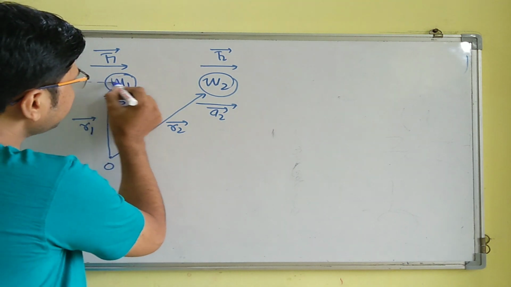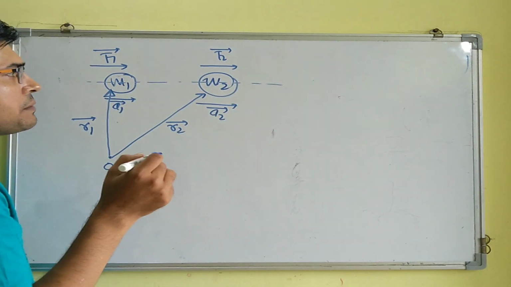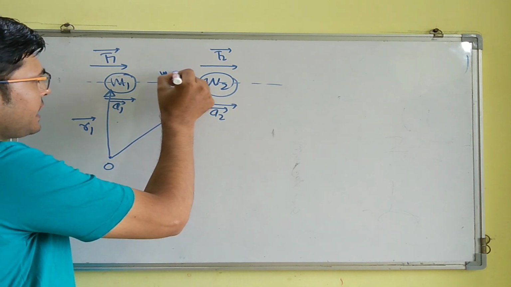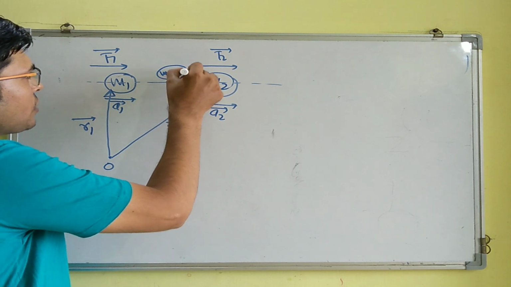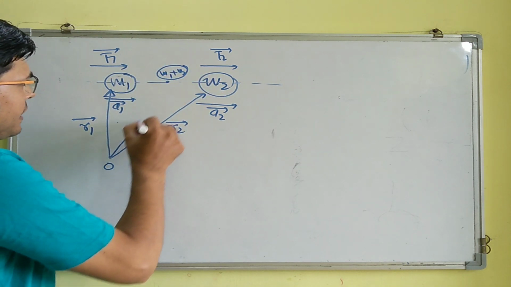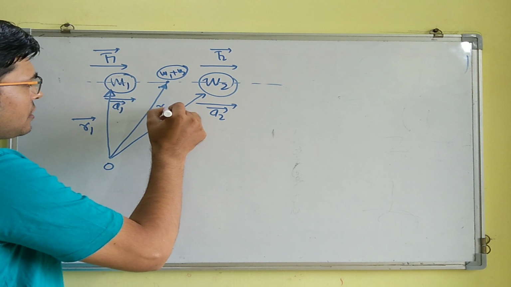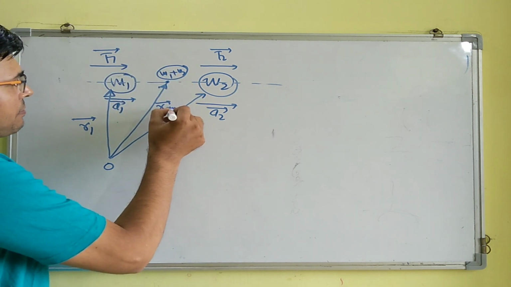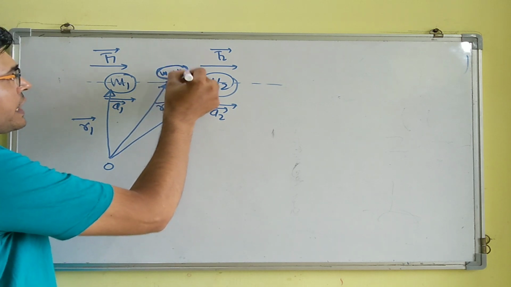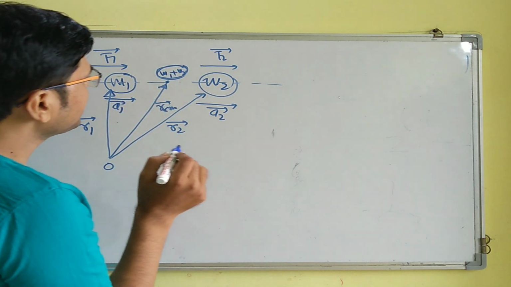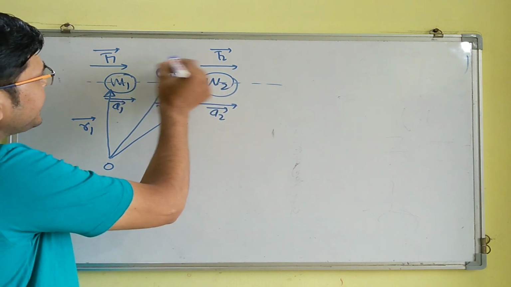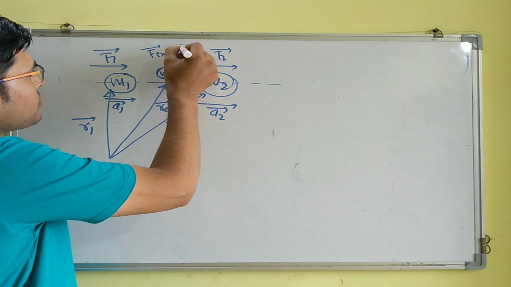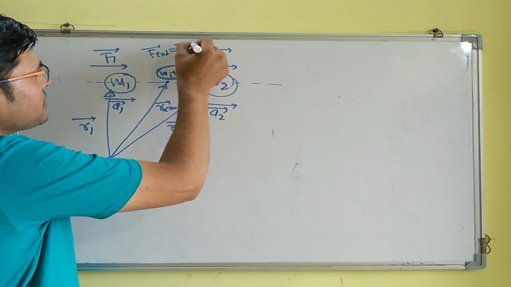So we can expect the center of mass of this two particle system to be somewhere here in the midway, where entire mass m1 plus m2 can be assumed to be concentrated, and the position vector of this center of mass is r_cm, and here this entire mass m1 plus m2 is concentrated, right? So net force acting on this center of mass would be F1 plus F2, right?